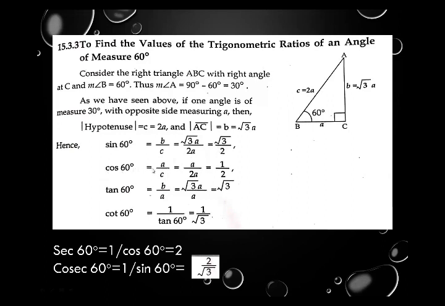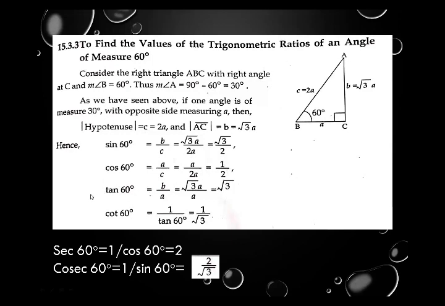Then cos 60, relation between base upon hypotenuse. Here base is A and hypotenuse is C. So we write here A upon C. A will be the same, whereas C is replaced by 2A. By cancelling A and A we get 1 upon 2.